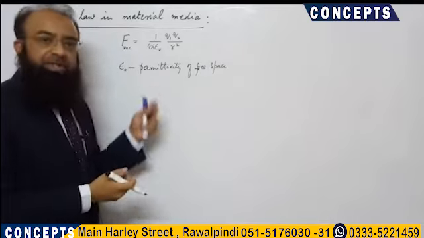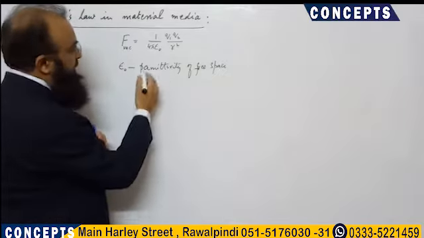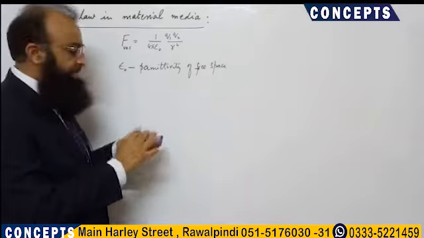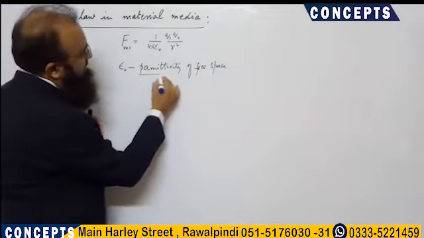Now what is permittivity? In the previous lecture, we discussed that. Permittivity is the property of the medium, which comes from the word permit.